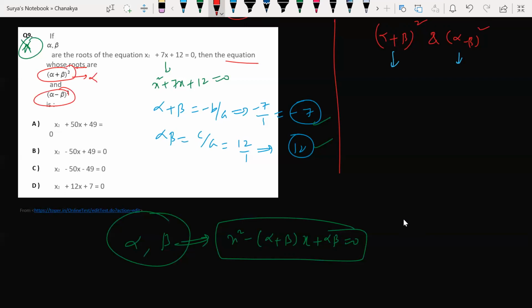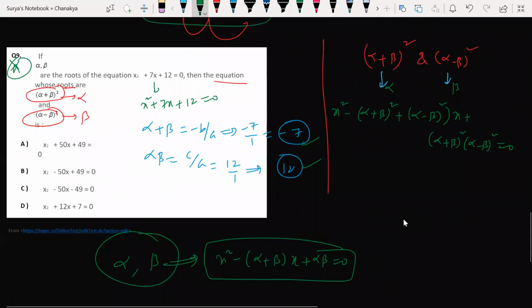Then the equation whose roots are this one and this one. Let us consider this as alpha, this as beta for a while. Let us consider (alpha plus beta) whole square as alpha, (alpha minus beta) whole square as beta. So now look at this: x square minus [(alpha plus beta) whole square plus (alpha minus beta) whole square] into x plus (alpha plus beta) whole square into (alpha minus beta) whole square is equal to 0. Correct? Any doubt till this? No, sir.